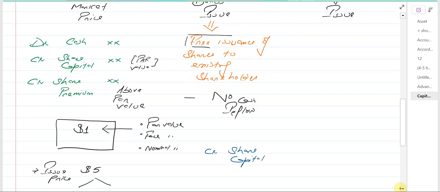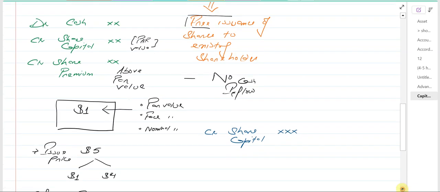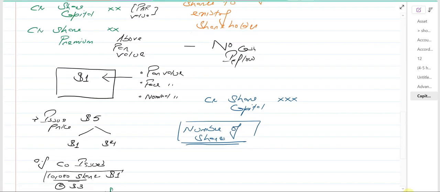Now, because the share capital is always credited by nominal amount, we take this nominal amount in the share capital, times the number of shares which are being issued. Now, how do we calculate the number of shares which are being issued as a bonus issue? This is something very important to understand.